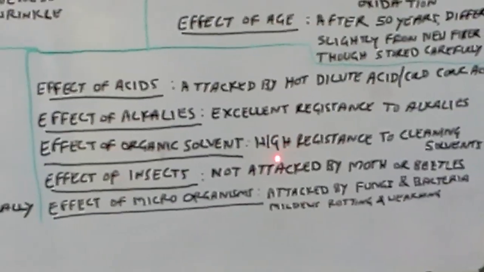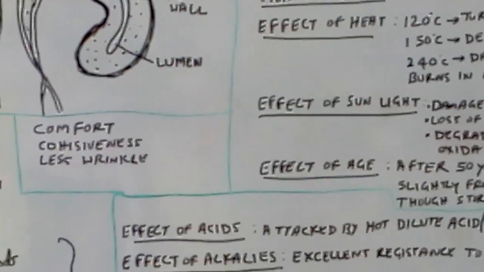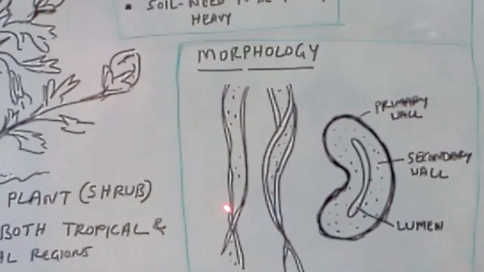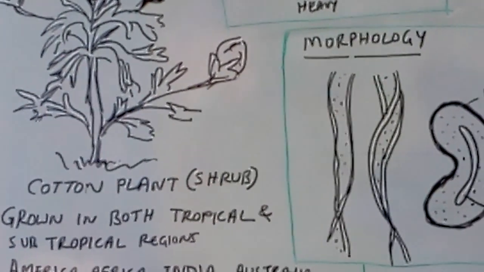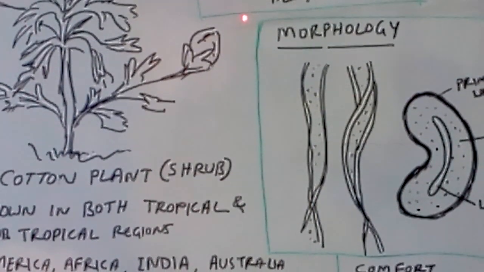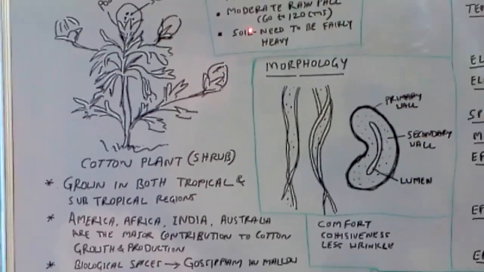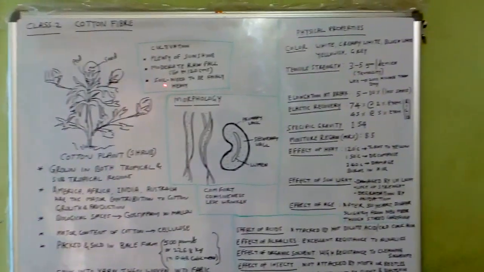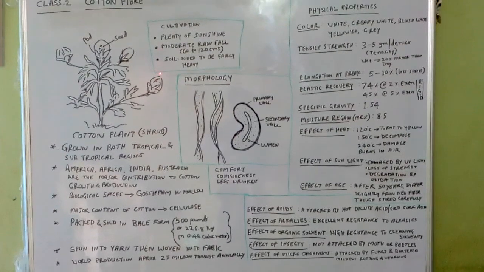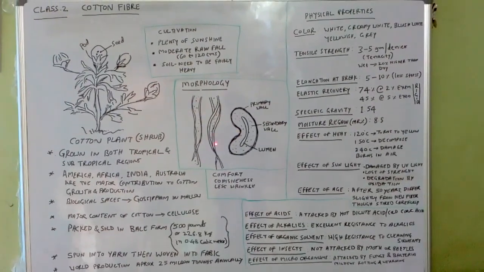See, this is whatever I covered in this class. A brief explanation about the cotton fiber. This is the basic knowledge of the cotton fiber. This is not an in-depth study. Okay.